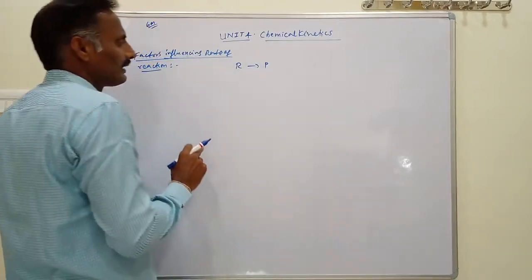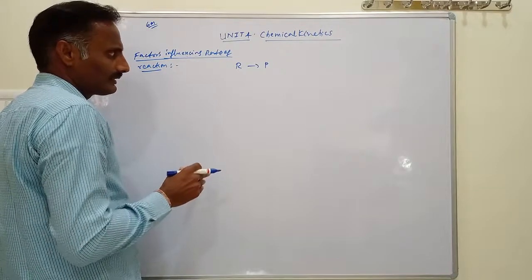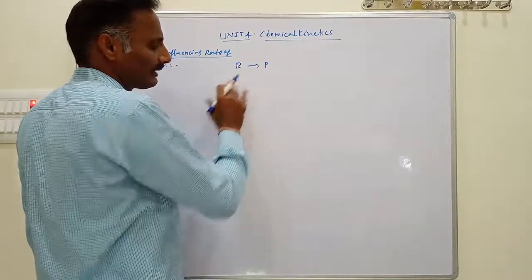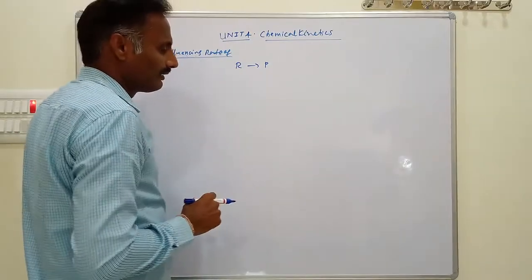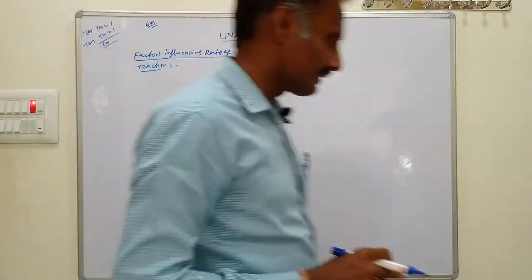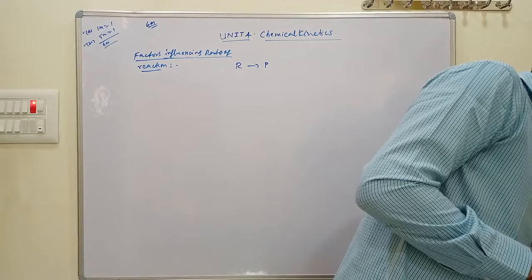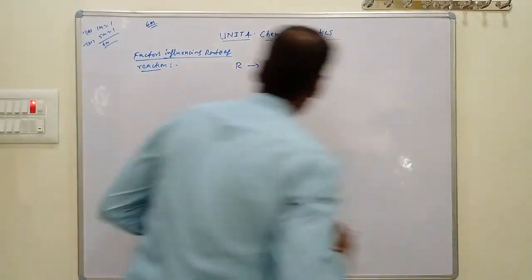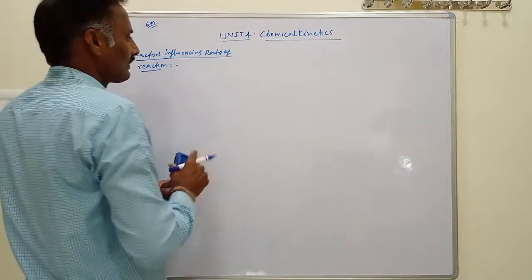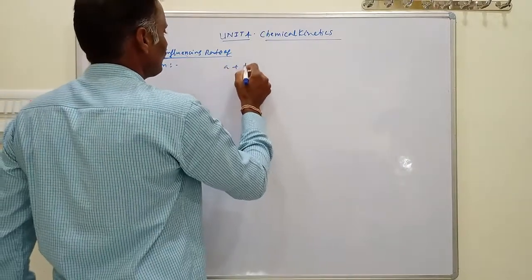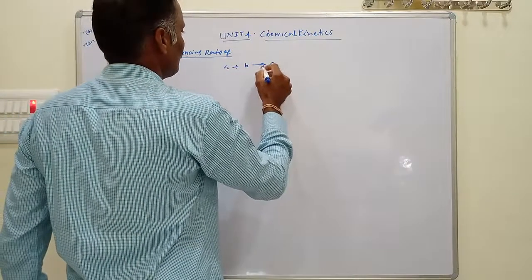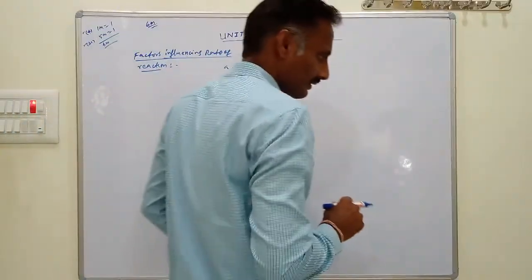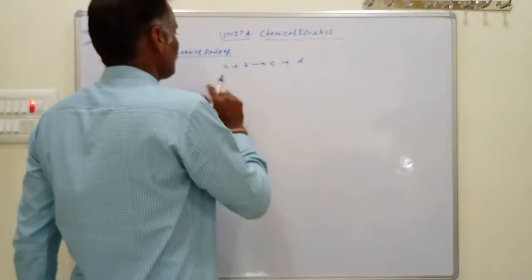The representation of rate of a reaction with respect to concentration is called the rate law. For example, consider a hypothetical general reaction: aA + bB gives cC + dD.